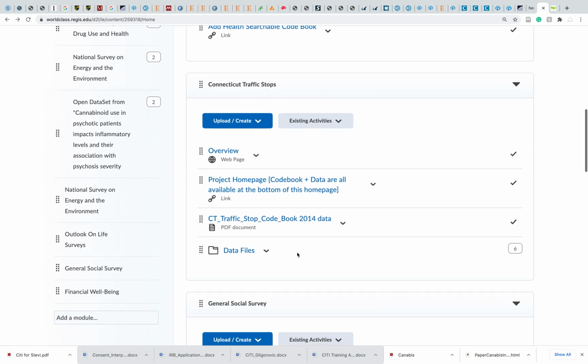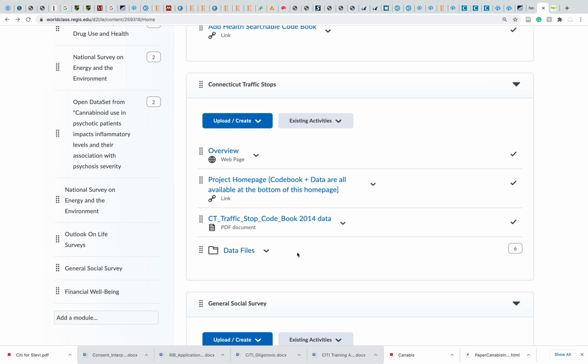Our second data set is, I'm biased, it's my favorite, the Connecticut traffic stop data set. The collection of this data is designed by the Connecticut government to track and attempt to reduce racial bias in policing. The data set is really unique in that it includes all sorts of interesting data relevant to policing that you simply can't get anywhere else. It is literally a database of every traffic stop in Connecticut. There's going to be a few that they missed, but the idea is that every traffic stop in the state of Connecticut is legally bound to go through this actual process.